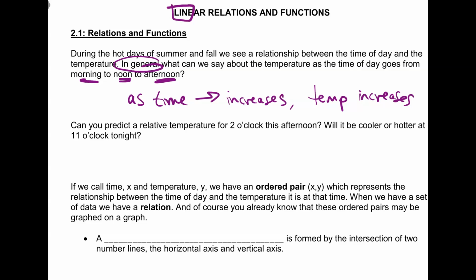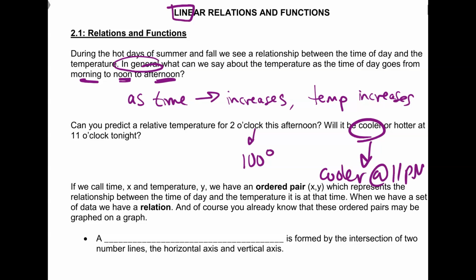That's the relationship. So can we predict, maybe it was 60 degrees this morning when we woke up, about 2 maybe it's 100 degrees. But then what happens? Will it be hotter or cooler at 11 o'clock tonight? Cooler. So it'll be cooler at 11 p.m. Right?